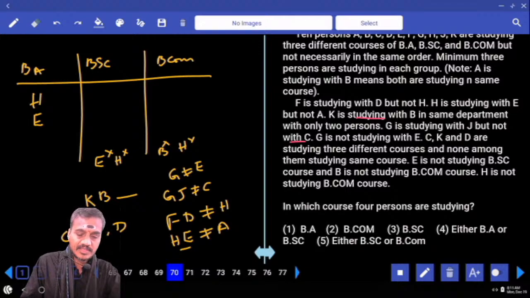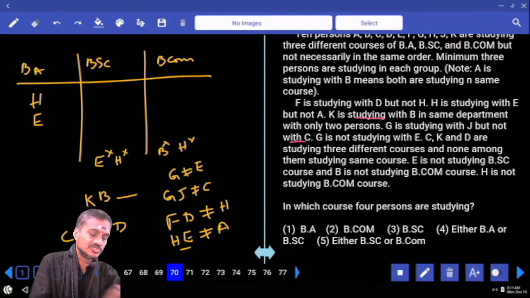along with this? K and B cannot be in this one, isn't it? Because there must be exactly 3 persons, and C, K and D must be in these 3. Must be C, K and D.